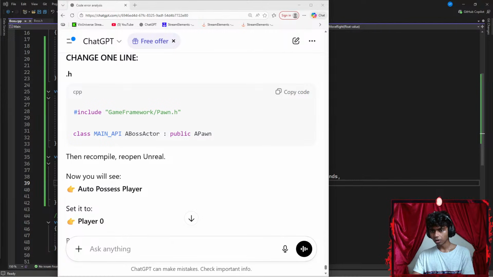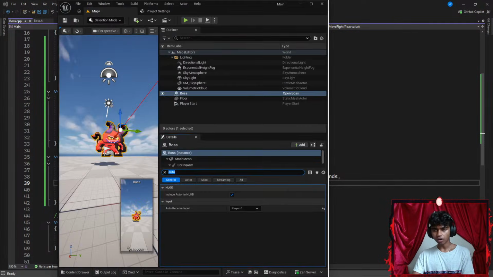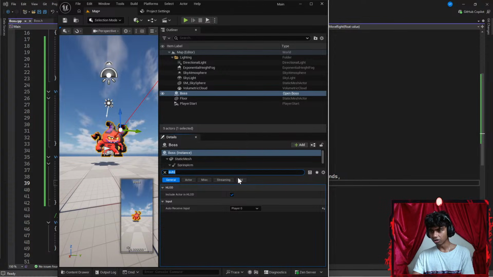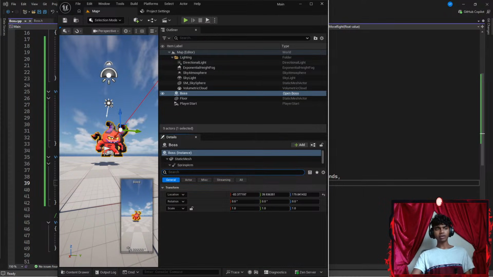So let's see. Auto possess player. Okay, so I might open Unreal real quick. Let's go ahead and exit this part. I'm going to set this back to disabled. Now let's exit that. Okay, perfect. Now, is there something that I want to do?